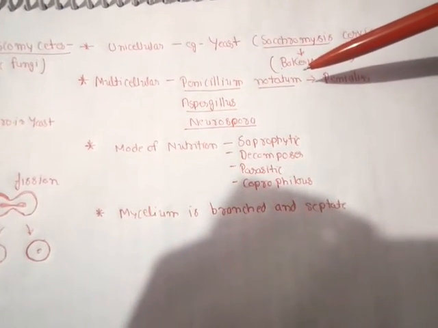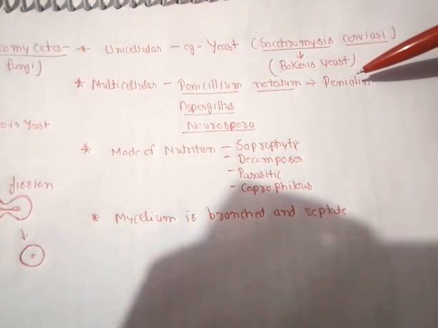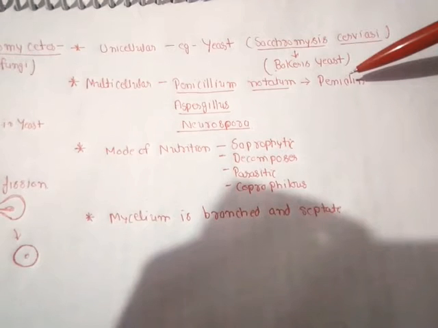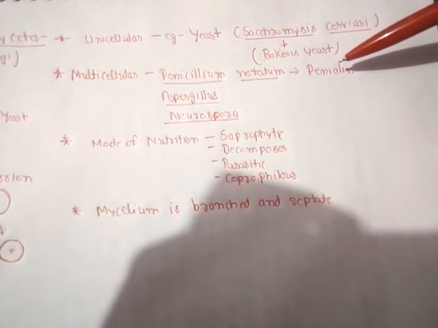It is a fungus that is used in the production of the antibiotic penicillin. Penicillin was the first antibiotic that was produced. Antibiotics means the chemicals that are used to kill bacteria.